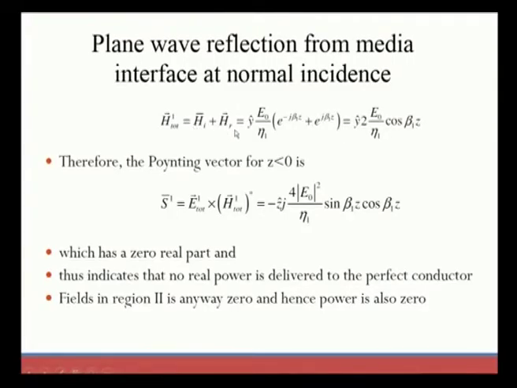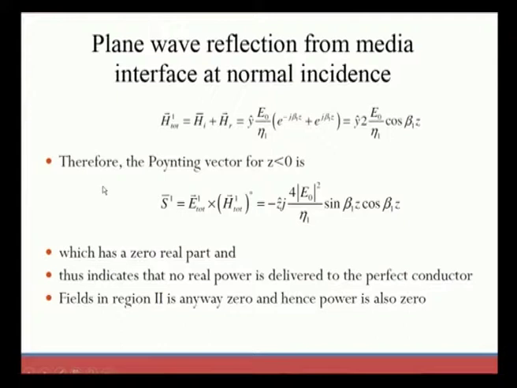Similarly for the magnetic field, with incident and reflected waves, substituting these two electric field equations, finally we get the magnetic field, y cap into 2 E naught divided by eta 1 cos beta 1 z.